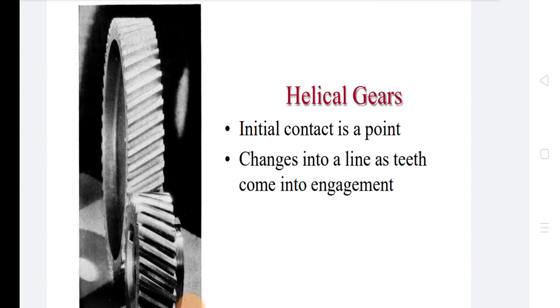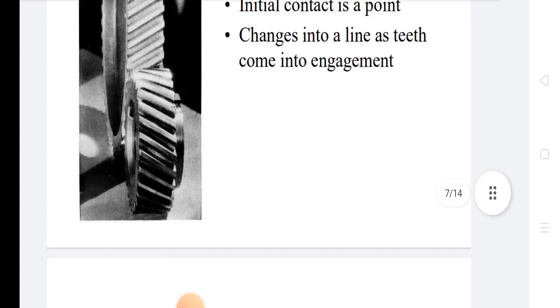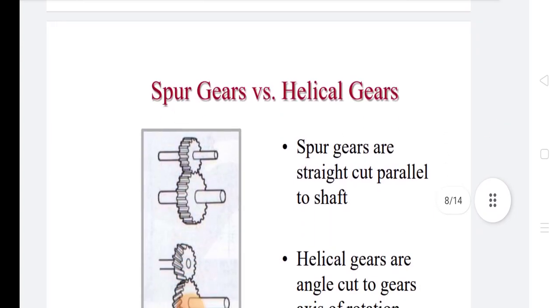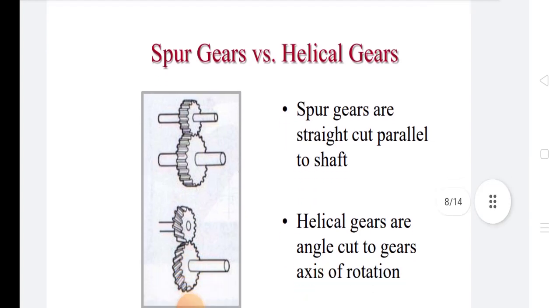In spur gear versus helical gears, spur gears are straight cut parallel to shaft. Helical gears are angle cut to gears at axis of rotation. Spur gears are used to transmit motion between two parallel axis shafts. They are the simplest of all the gears and easiest in production.